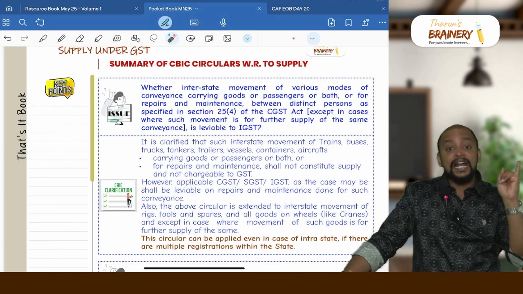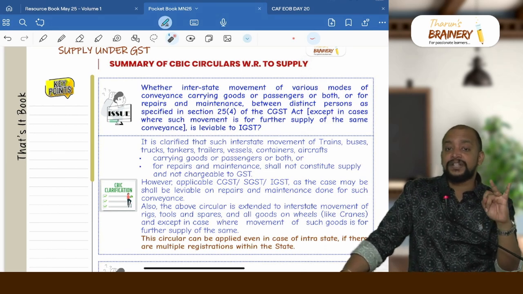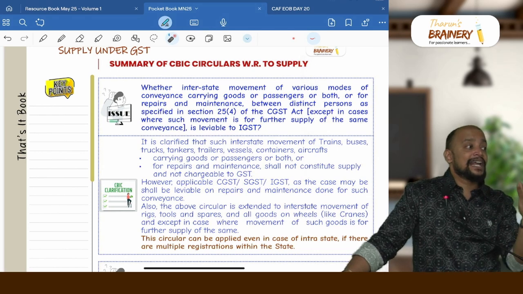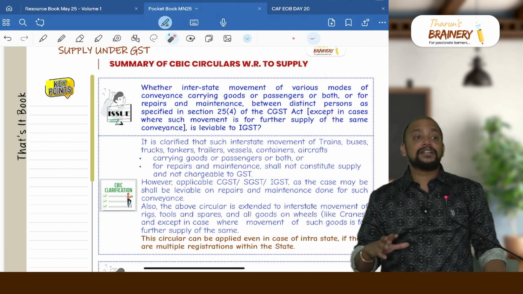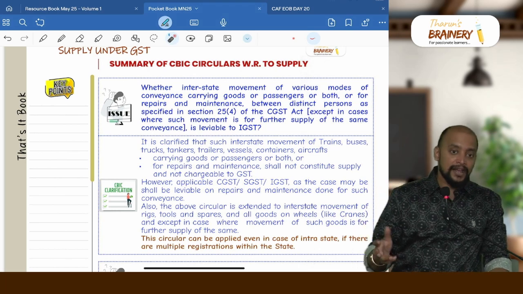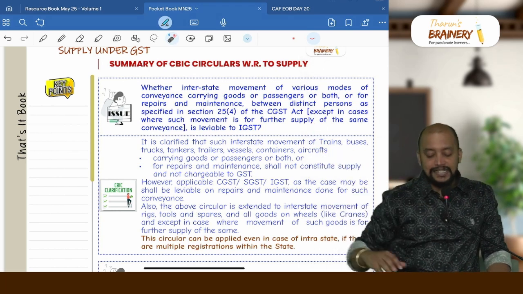Activity number 1, conveyance sent between the distinct persons carrying goods, or conveyance sent between the distinct persons for repairs or after repairs, and conveyance sent between the distinct persons carrying spare parts. For those spare parts also there is no supply, provided that the spare parts are not for further supply but for consumption in the distinct person.